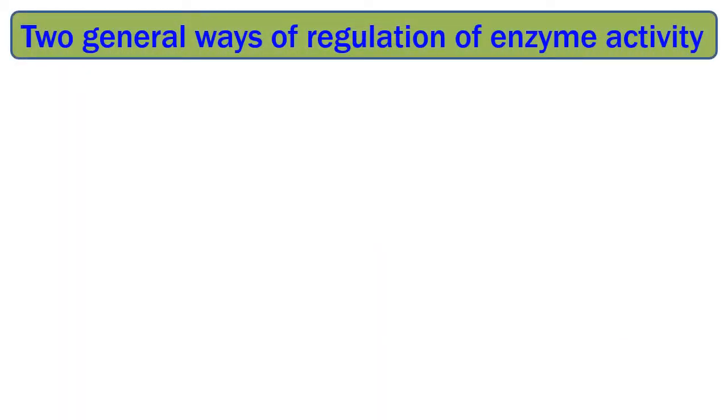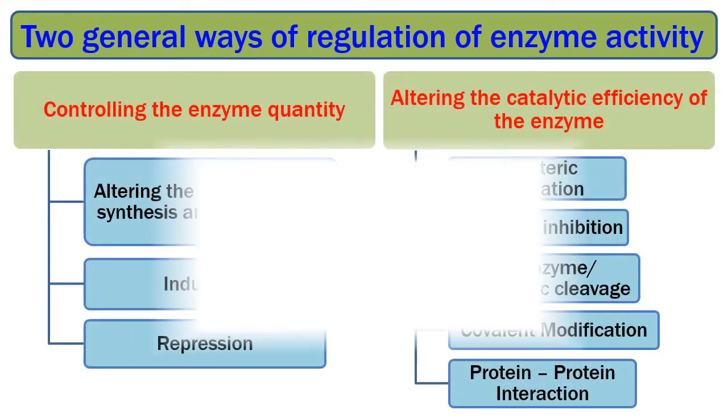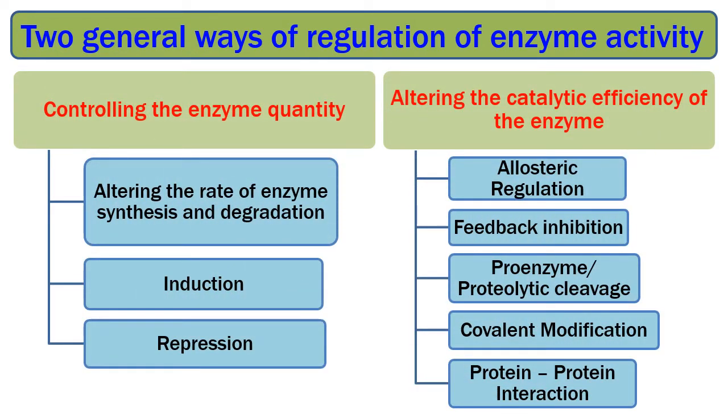There are two general ways of regulation of enzyme activity. One is by controlling the enzyme's quantity. Another one is altering the catalytic efficiency of the enzyme. The enzyme quantity can be controlled by altering the rate of enzyme synthesis and degradation, or by induction, or by the process of repression. The catalytic efficiency of the enzyme can be controlled by allosteric regulation, by proteolytic cleavage, by covalent modification, or by protein-protein interaction.